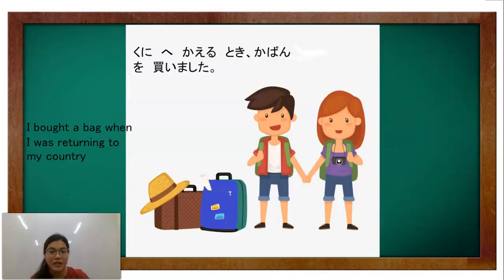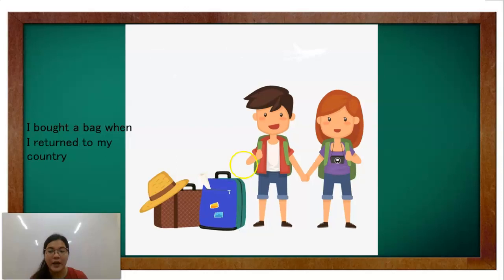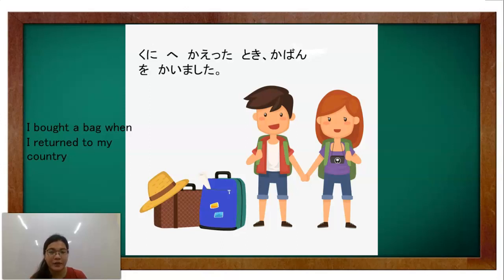Okay, so as you can see, it's dictionary form then tuki. So meaning, hindi niya pa nagagawa ito, ginawa niya na bumili ng bag. So, kunie kairu tuki. So, maybe, habang papauwi siya or on the way going to his or her country, bumili siya ng bag. Okay? While in this example, I bought a bag when I returned to my country.